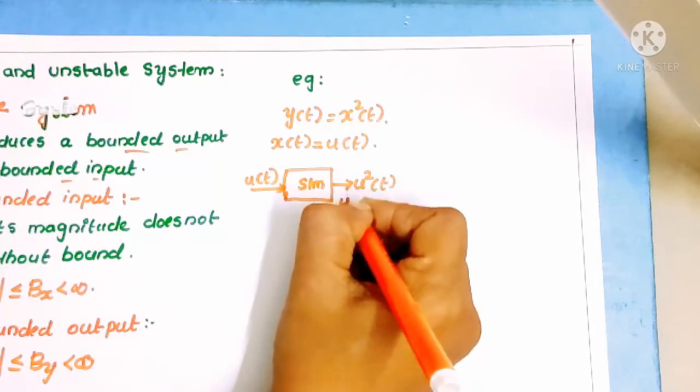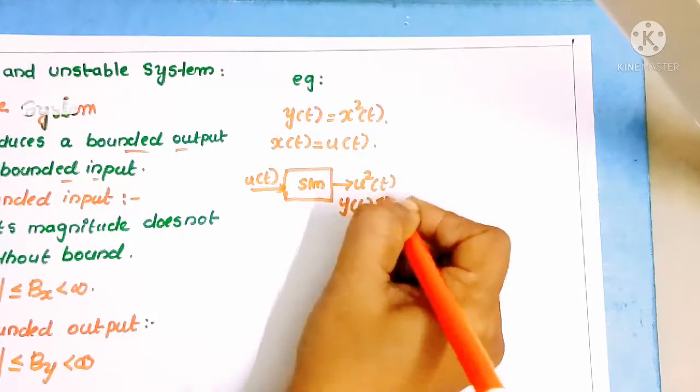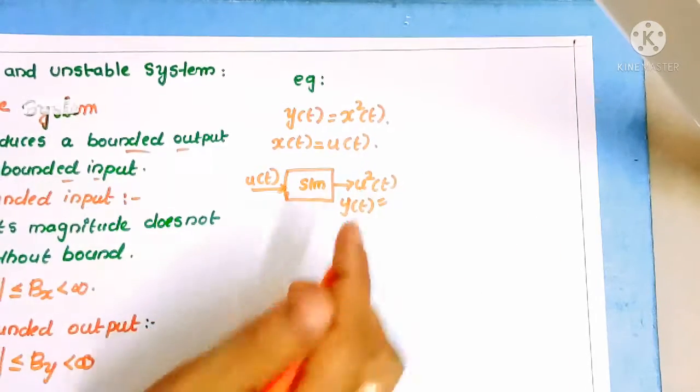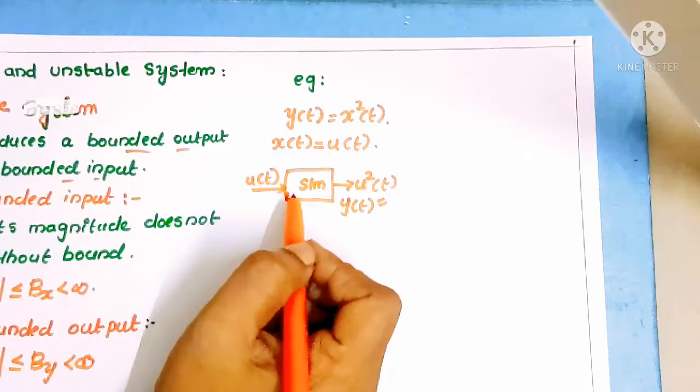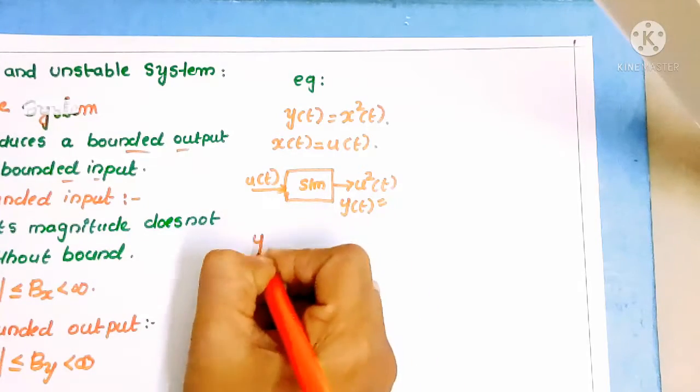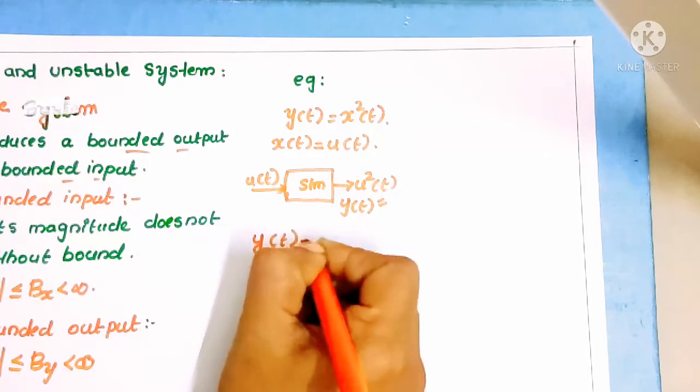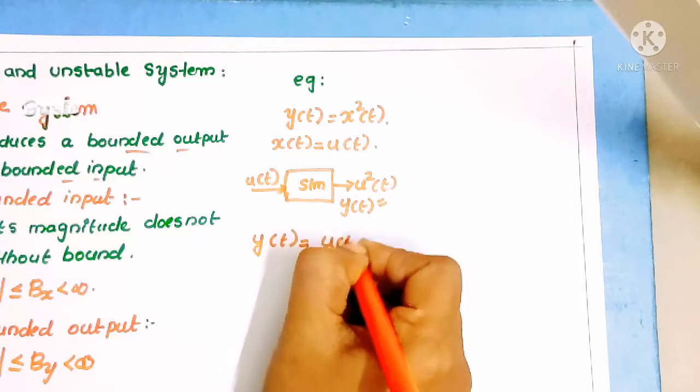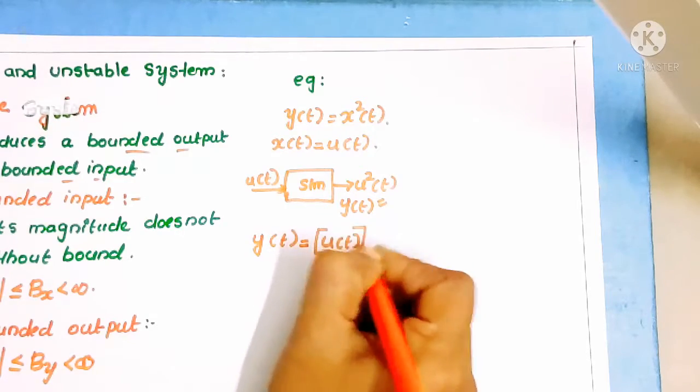So y of t is equal to u of t the whole square, that means squaring the input signal.